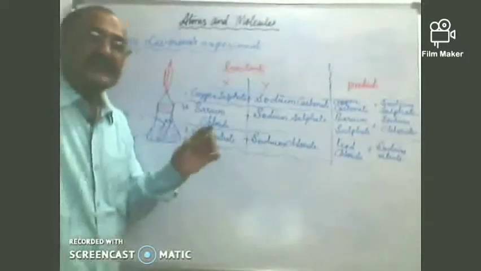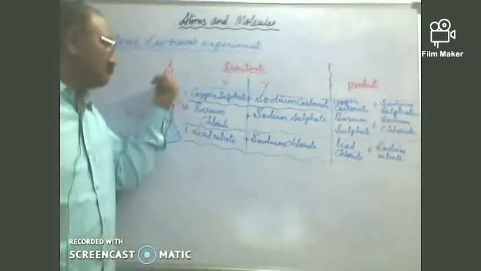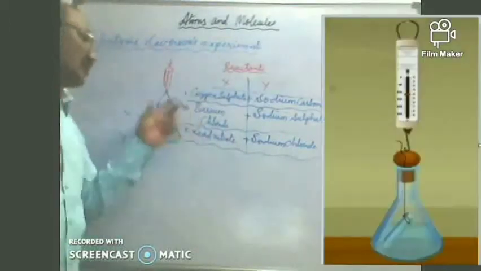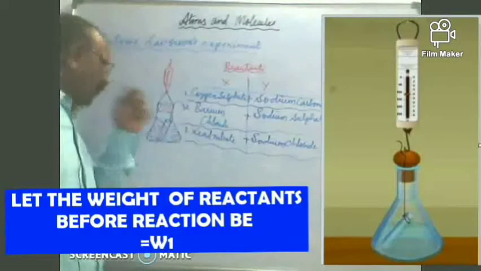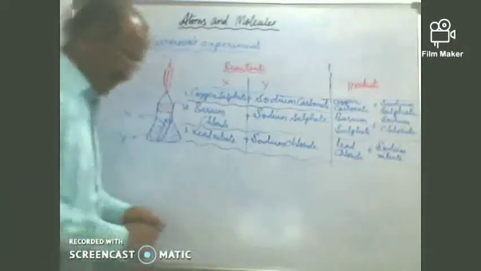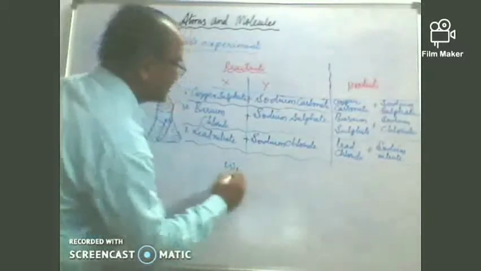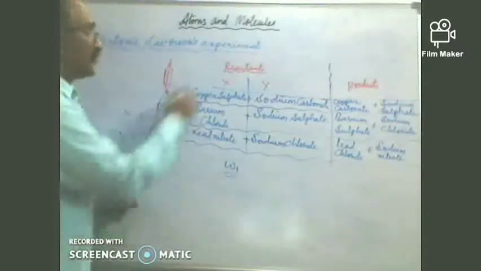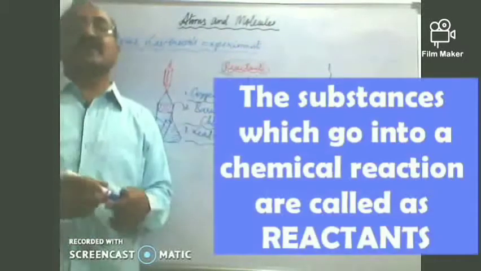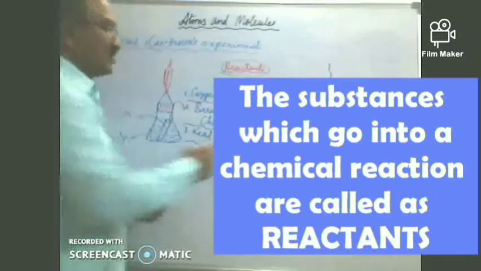The next thing we are going to do is hang this on a spring balance and find out the total mass of all the constituents before any chemical reaction has happened. Let W1 be the mass of the constituents before the chemical reaction. So W1 is the total mass of the reactants. The substances which go into the chemical reaction are called reactants, and let us call their total mass W1.